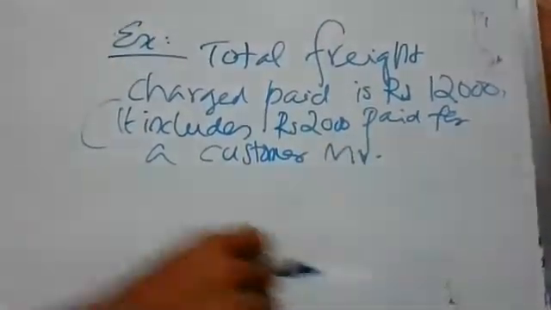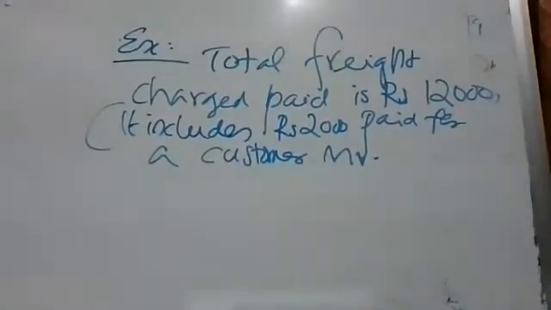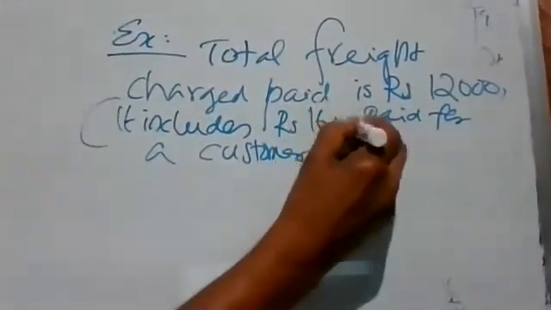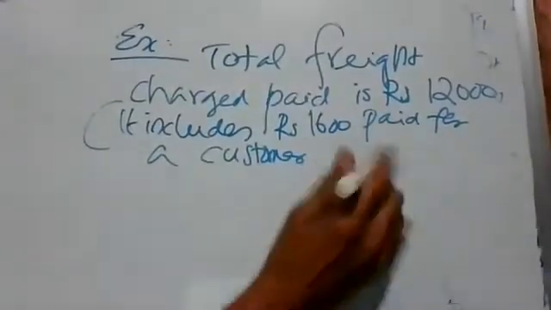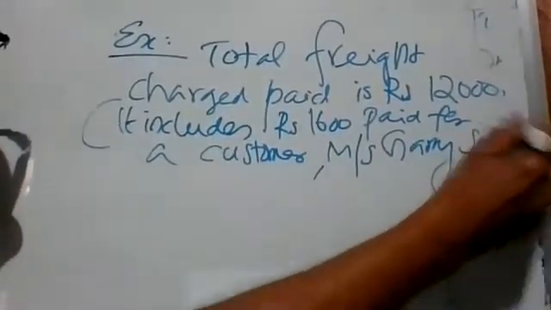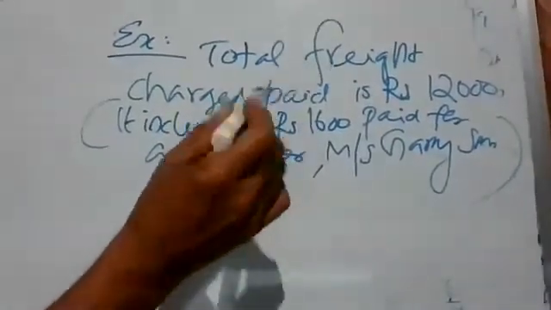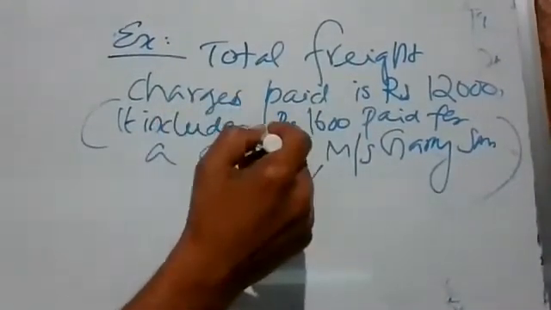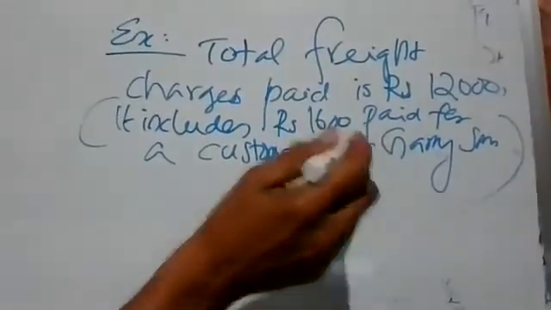Sir, we will take the same example, that will be nice. Same example, which includes rupees 1,600 paid for, in our example, Gary and Sons. Customer Messrs Gary and Sons. Once again, total freight charges paid is rupees 12,000. It includes rupees 1,600 paid for a customer, Gary and Sons.